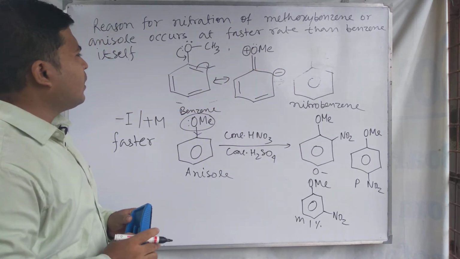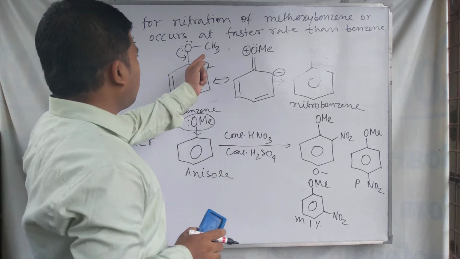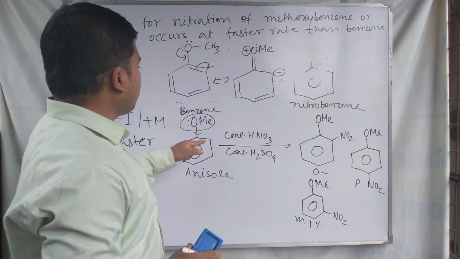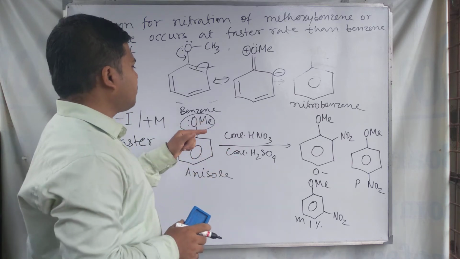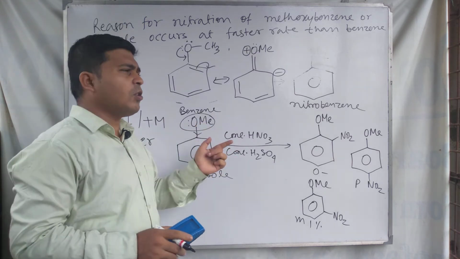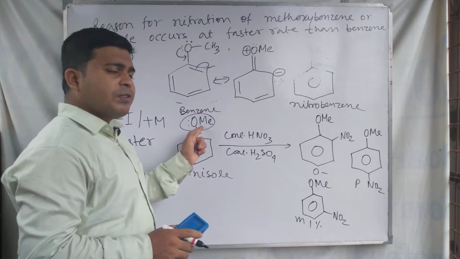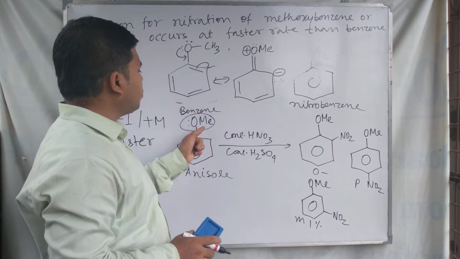You can see the resonating structures from the OMe group's introduction to the benzene ring. The major controlling force, meaning the rate, how much faster or how much slower, is dependent on the already present group in anisole.